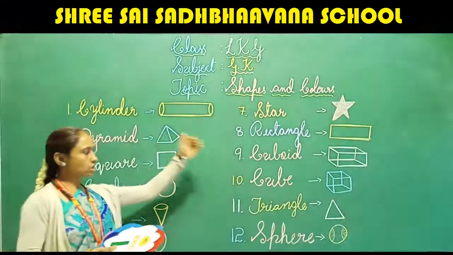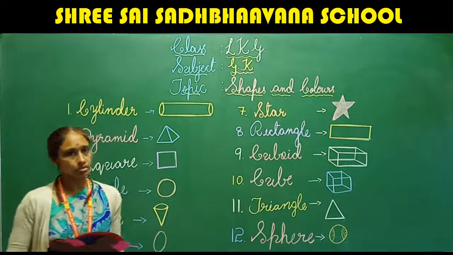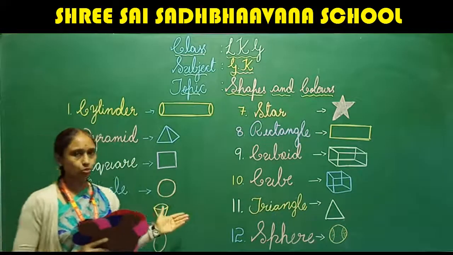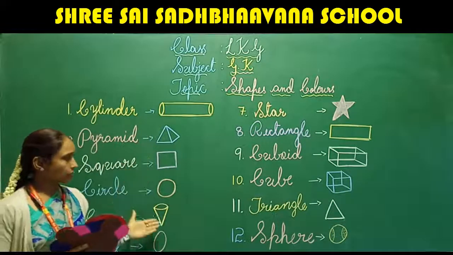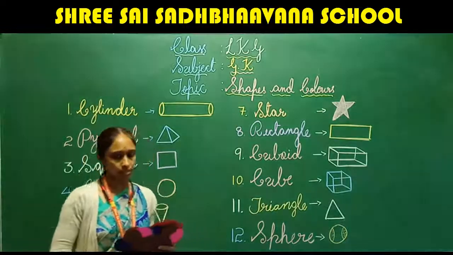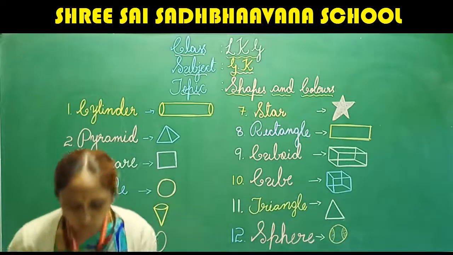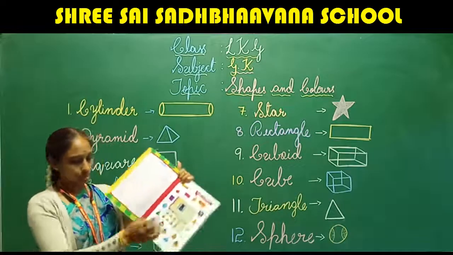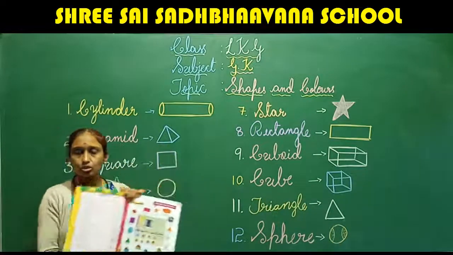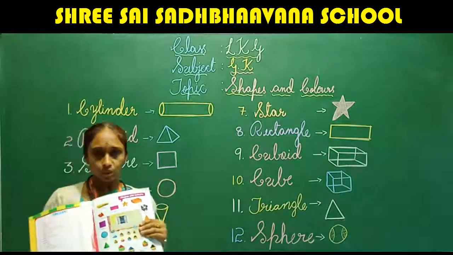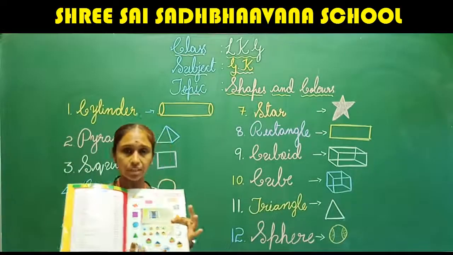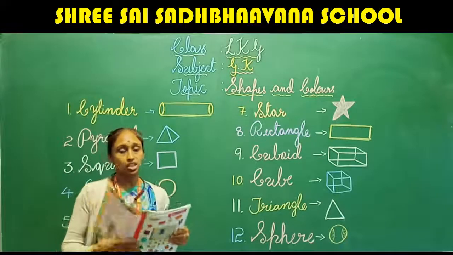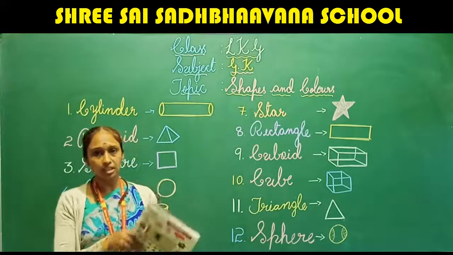So, you have learned about shapes. You have learnt 12 different types of shapes. And in the textbook, what we have next, after these shapes, is colors. Do you like colors? Can anyone identify the colors here? Yes, you will be well acquainted with the colors.